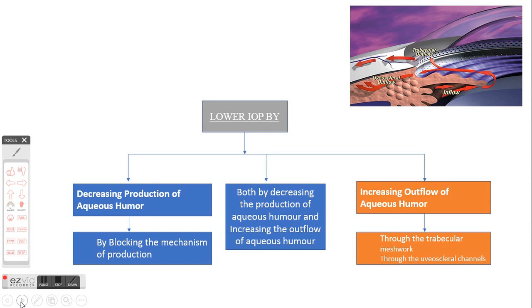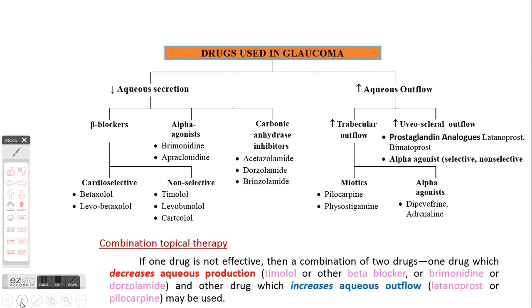So we can decrease intraocular pressure either by decreasing the production of aqueous humor or by increasing the aqueous humor outflow, or by the combination of both mechanisms. So you can decrease the production by blocking the mechanism of production, and you can increase the outflow of aqueous humor through the trabecular meshwork or through the uveoscleral channel.